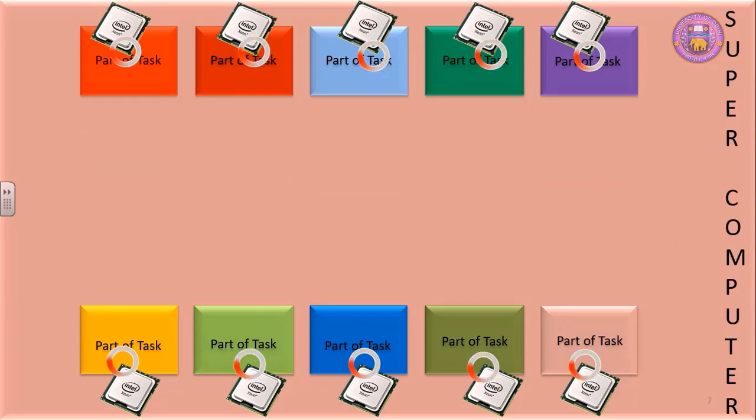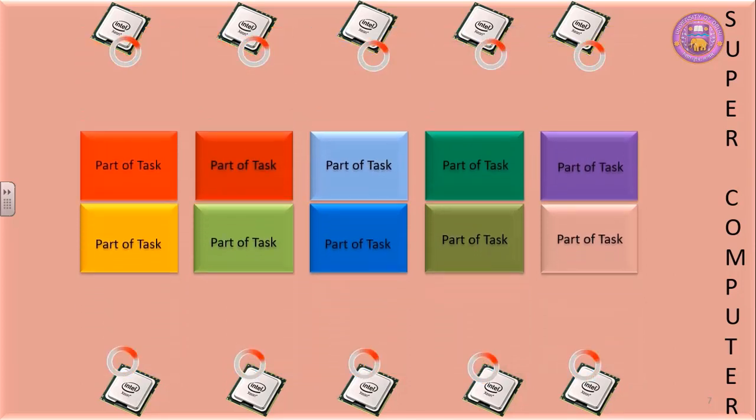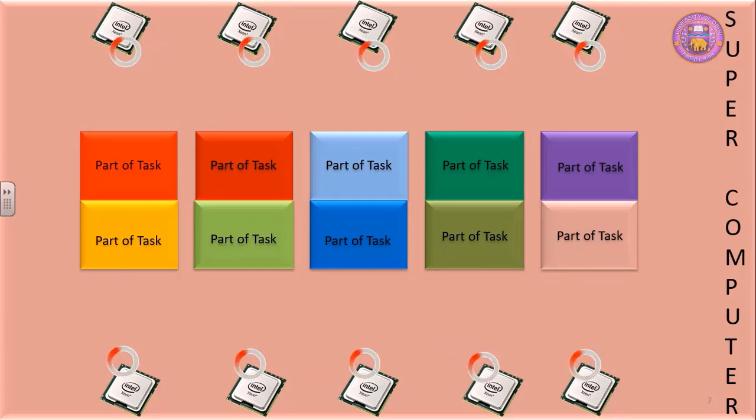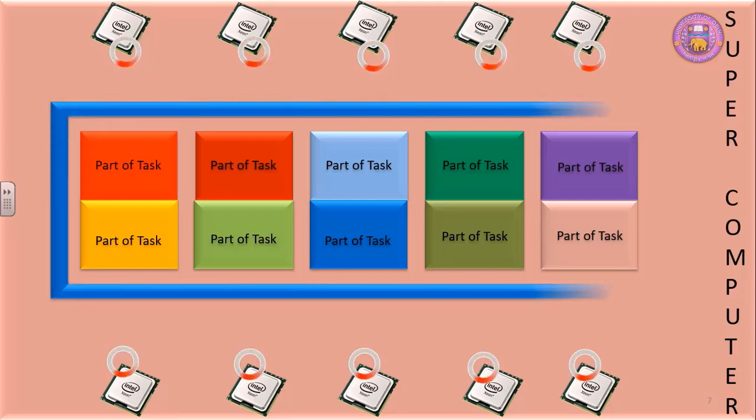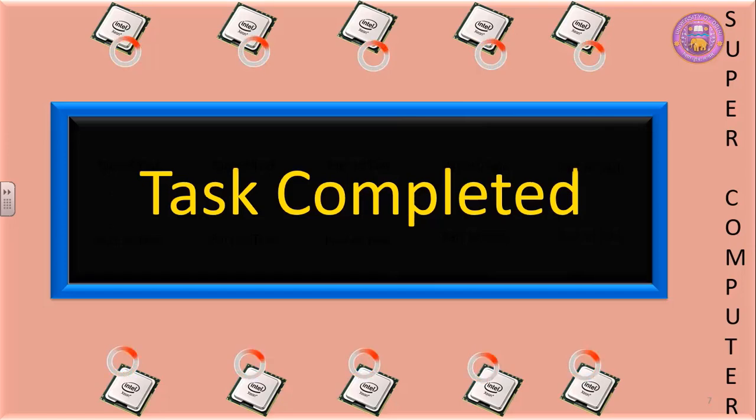Different CPUs start processing their part of the task. The moment CPUs finish these tasks, they return it back to the main computer. In the main computer, operating system again reassembles these parts of the task. In this way, the task gets completed. But here it is not only one processor which is connected, rather a series of processors are working together. We divided the complex task and the complex task was accomplished by a number of processors. Where a number of processors are involved to finish a particular task, it is a case of multiprocessing.